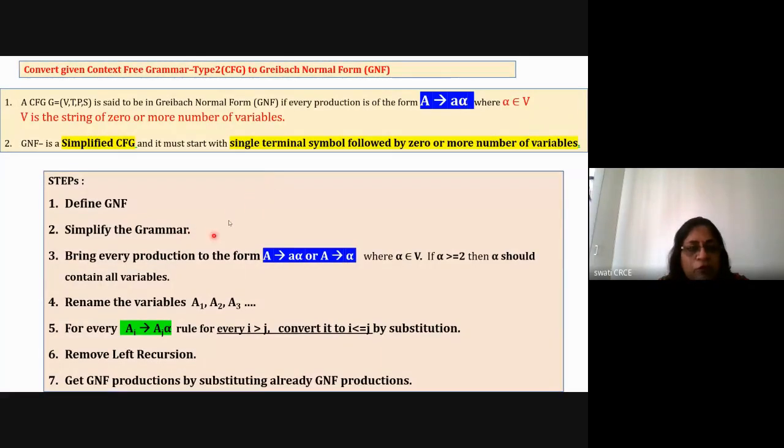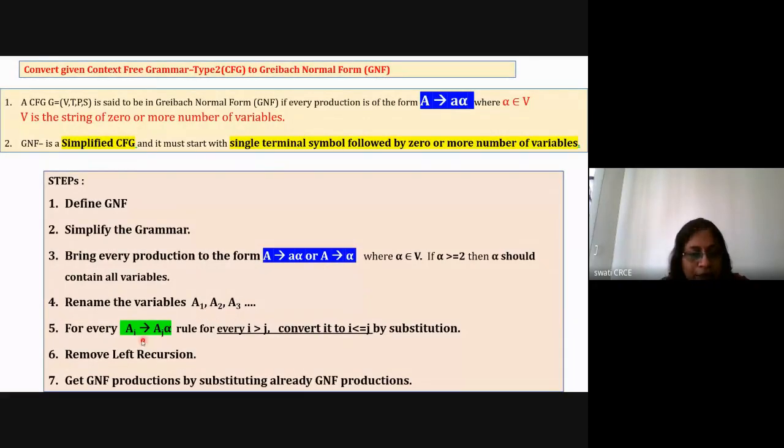Then simplify the grammar. For simplification, all 4 steps are there: removal of epsilon productions, unit productions, non-generating symbols, and then non-reachable symbols. Then you bring every production directly to GNF if it is possible. Otherwise, you convert it into A is equal to alpha, where the right hand side is all variables. Okay, and then proceed. And then rename the variables. You have the variables such as S, A, B, C, D. Rename them as A1, A2, A3, A4.